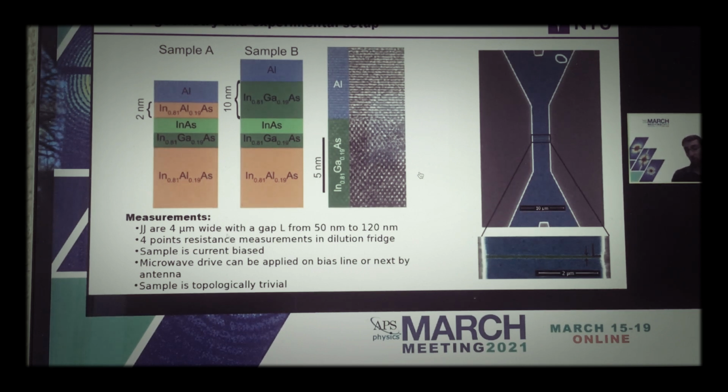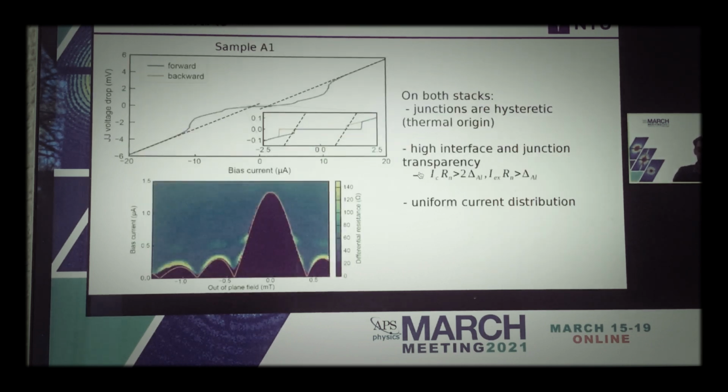This is just to show you that what we observe is from a 4-point resistance measurement in dilution fridges, and our sample is current biased. We apply the microwave either directly on the bias line or using an antenna. And once again, I would like to point out that those samples are completely topologically trivial. One can use such quantum wells to study topological phase transitions, but in order to reach that regime, one needs a strong in-plane magnetic field, and here we work at 0 in-plane magnetic field.